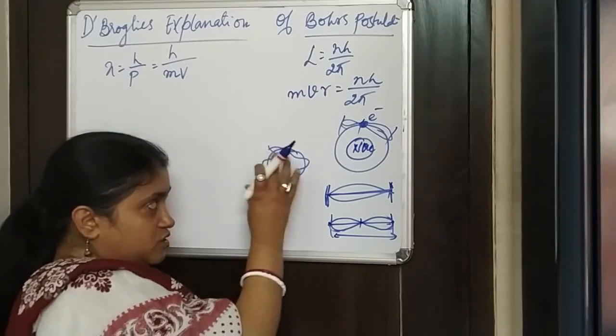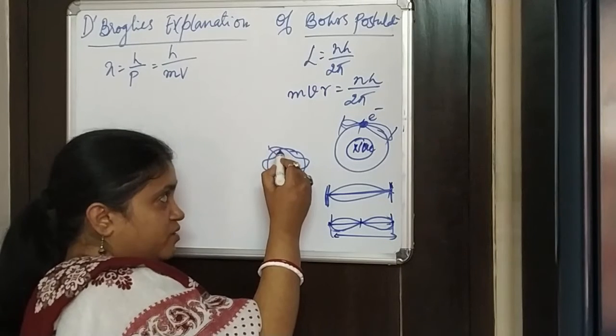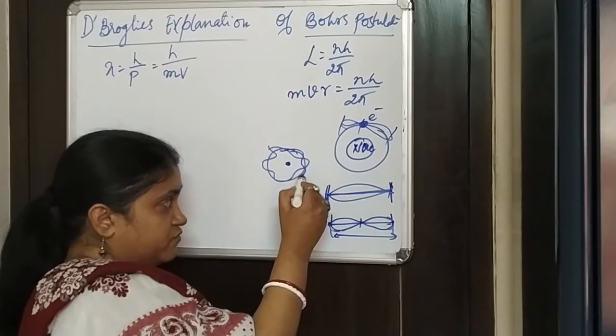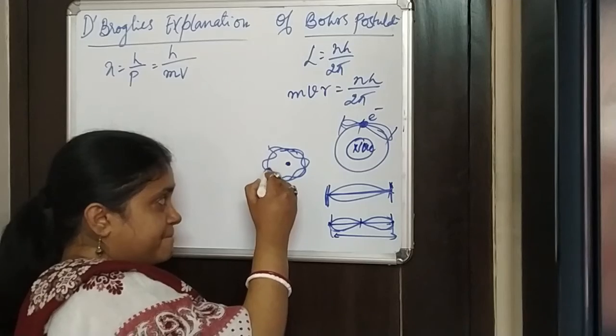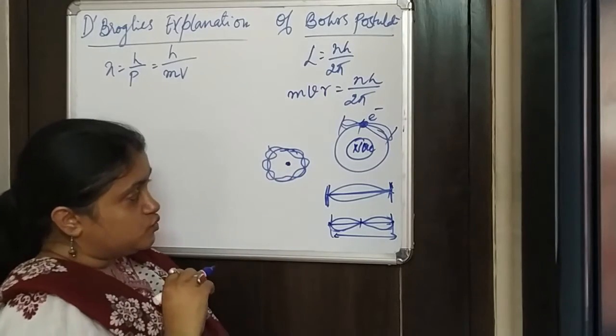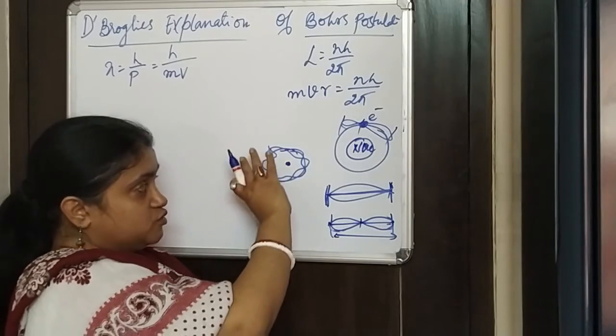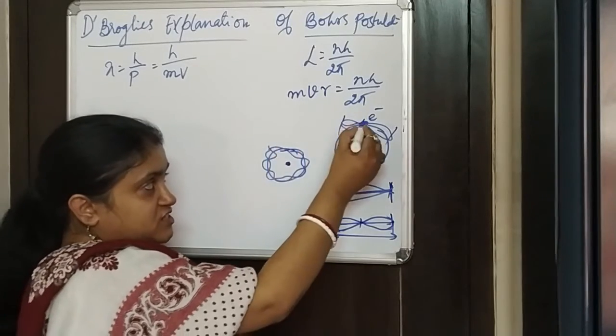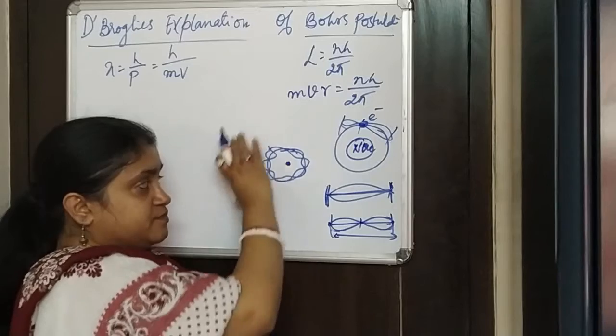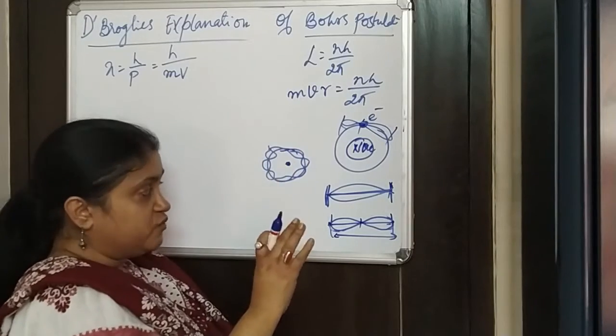So to look at this whole thing from the perspective of a standing wave, this is what he has told. So to look at the electron not just like a particle, but as a spread of a standing wave.